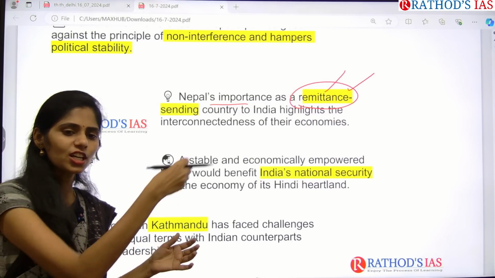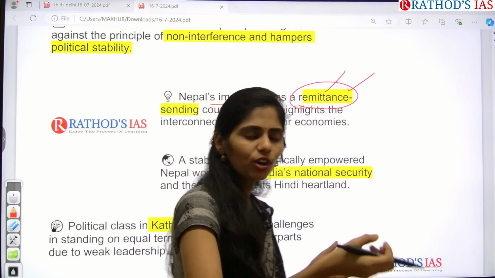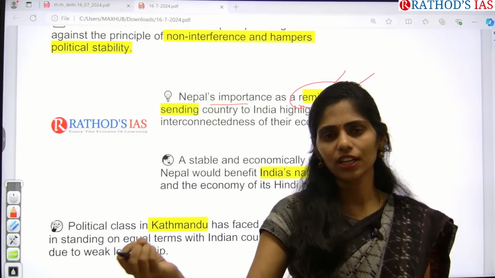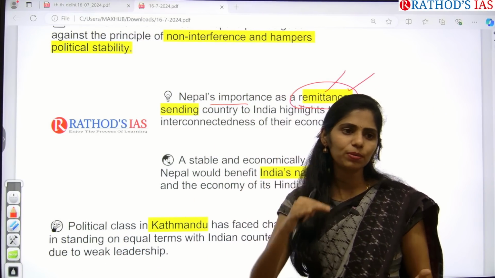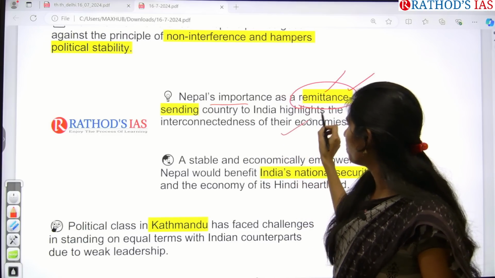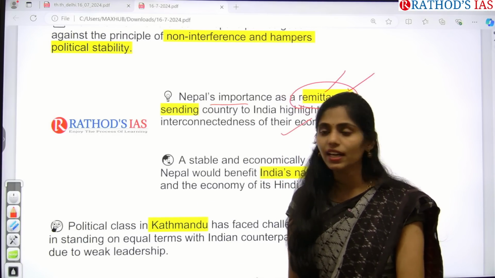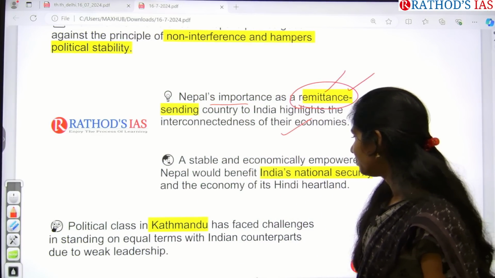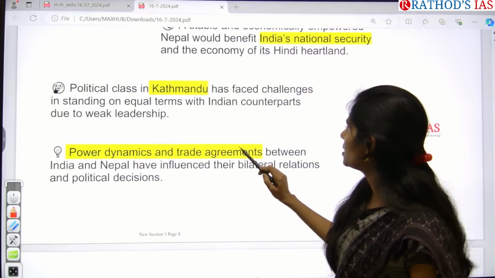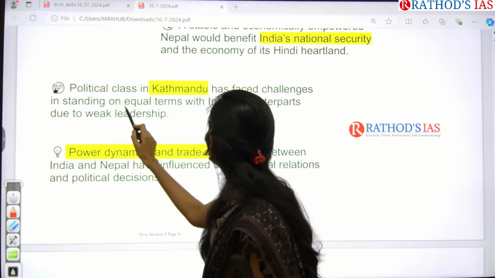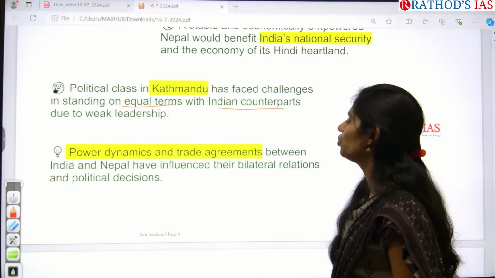So wherever Indians are going to live, or to do something, or to get an education, it is the government's responsibility to take care of those people also. Right, so this is also one important interconnectedness between India and Nepal. Especially the political class in Kathmandu faced challenges in standing on equal terms with Indian counterparts due to weak leadership.